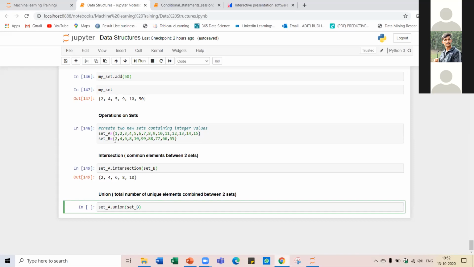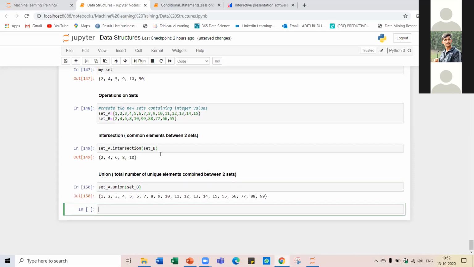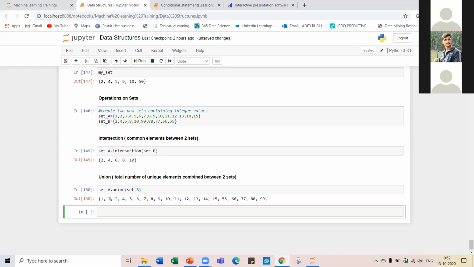We had seen that 2 is present in both the sets, but in the output, let us run this and see, you will see that 2 is present only once. So only the unique elements which are present between the two sets are given as output when we use the union function. These are similar to the operations that we were doing back in school using Venn diagrams. This is the same thing that we can do in Python.